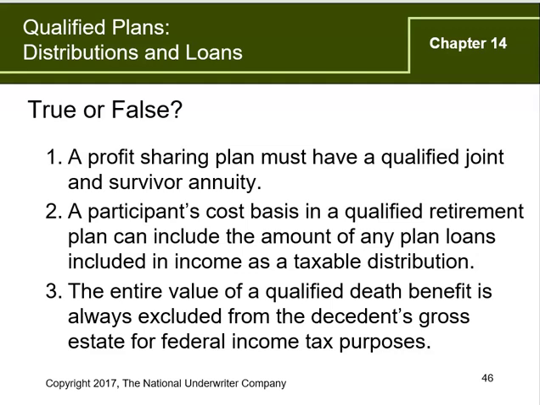Okay, Chapter 14, Qualified Plans, Distribution, and Loans. Let's go over the true-false questions. 1. A profit sharing plan must have a qualified joint and survivor annuity.